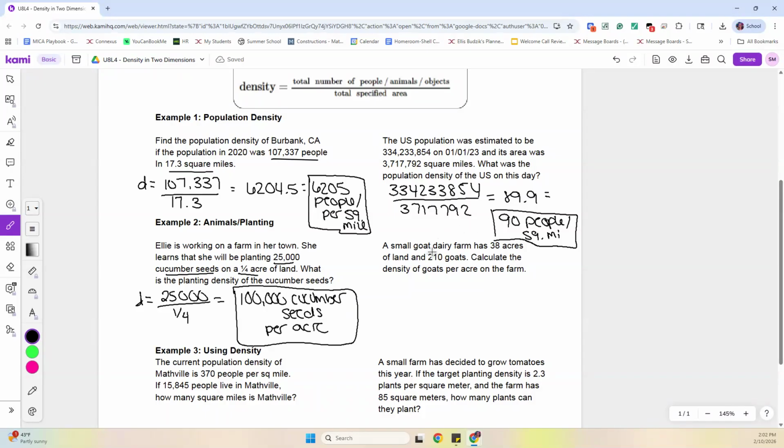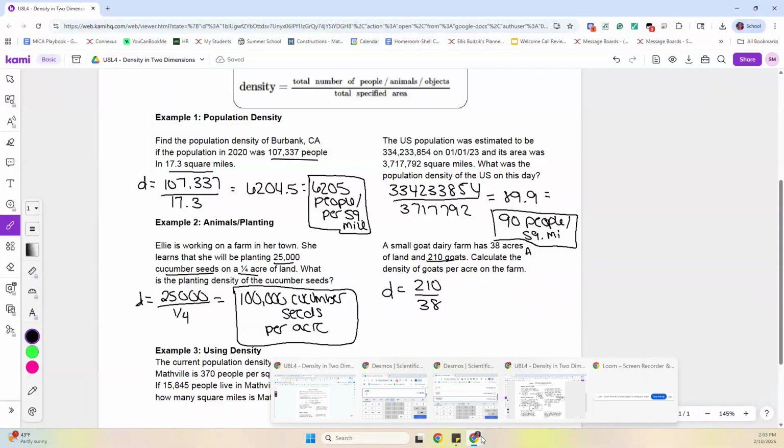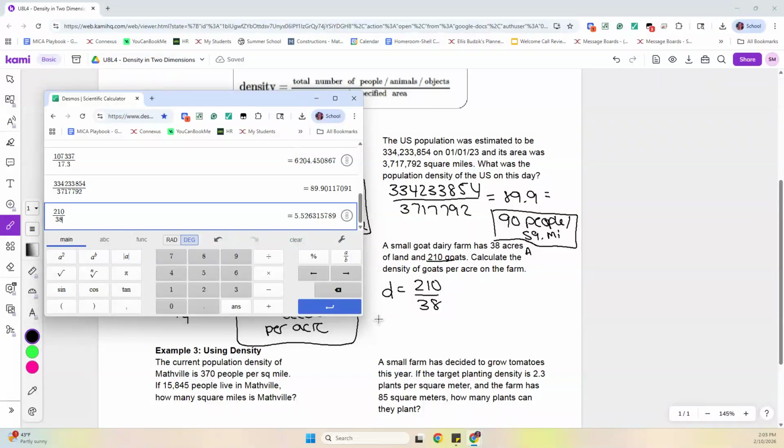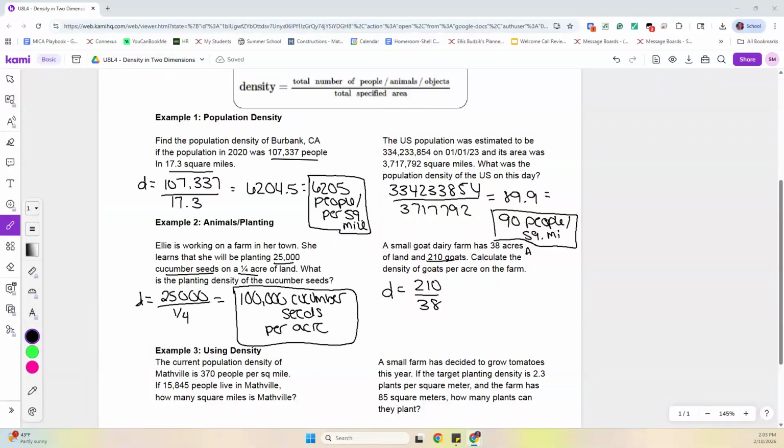And the second one, a small goat dairy farm has 38 acres of land, so that's our area, and 210 goats, that's our population. Calculate the density of goats per acre. So 210 goats, they have 38 acres. So 210 divided by 38, we get 5.5. And again, we're talking about goats.